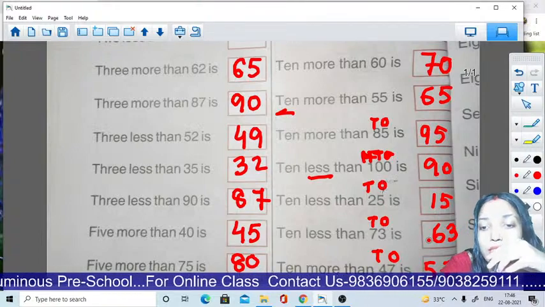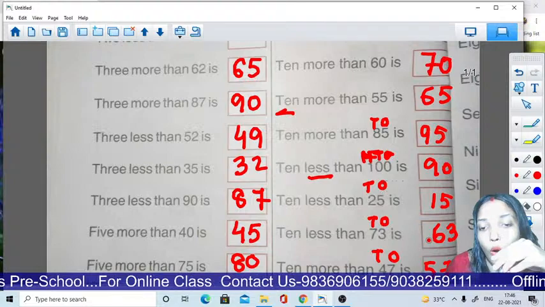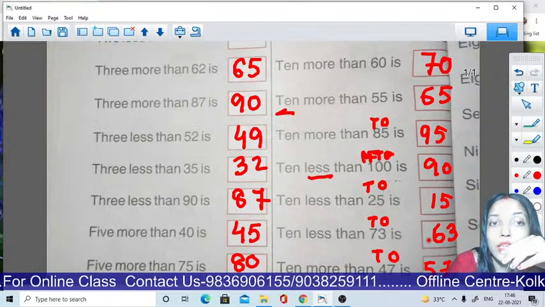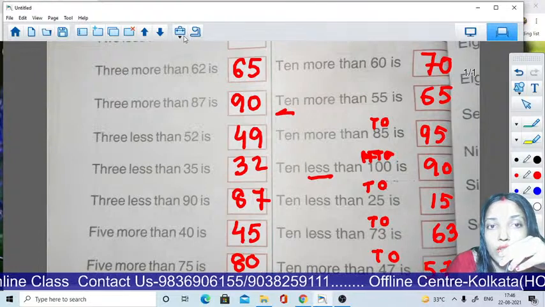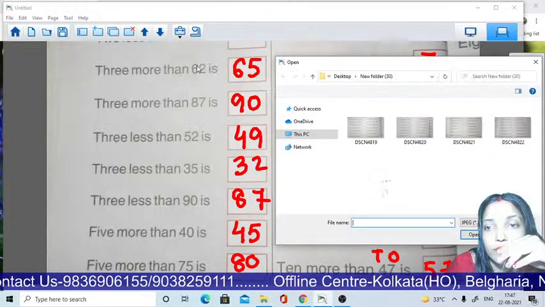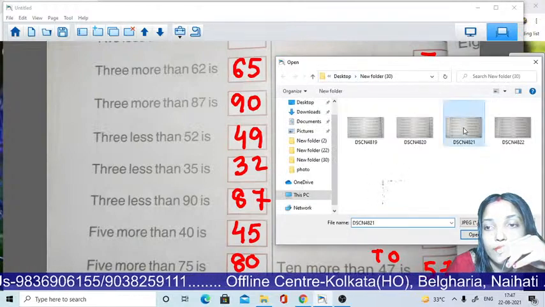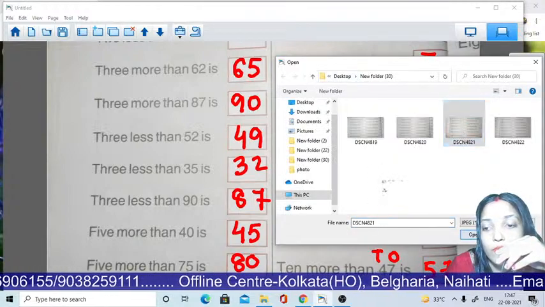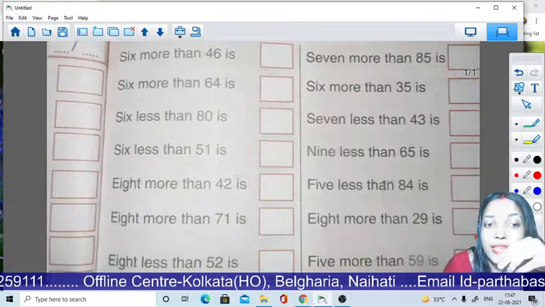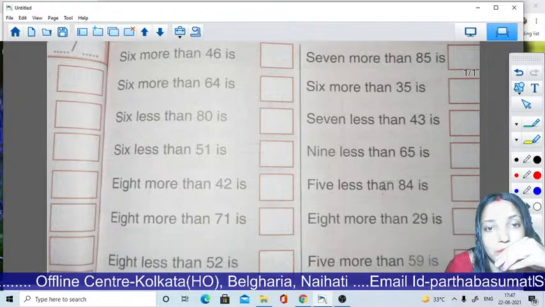Okay students, now I hope you all understand this page. So now I want to show my next page. So let's see with me. Yes, this is my next page and this is my last page.